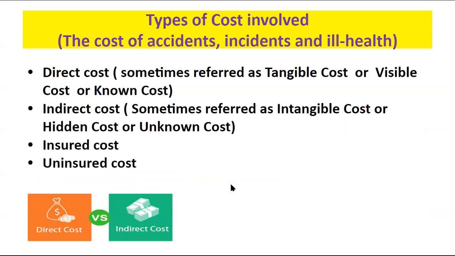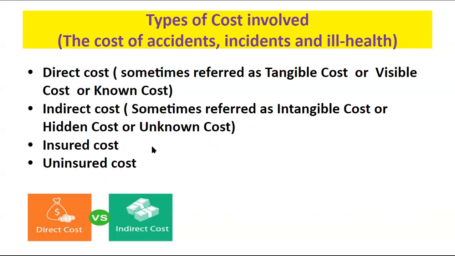They are the direct cost, sometimes referred to as the tangible cost, or visible cost, as it is visible or the known cost. Another one is known as the indirect cost, sometimes referred to as intangible cost, or hidden cost, or unknown cost, because it comes after the accident happened, as a sequence of the accident.